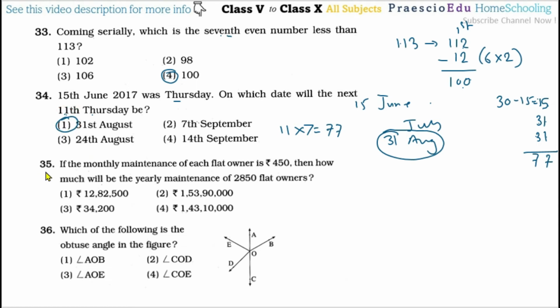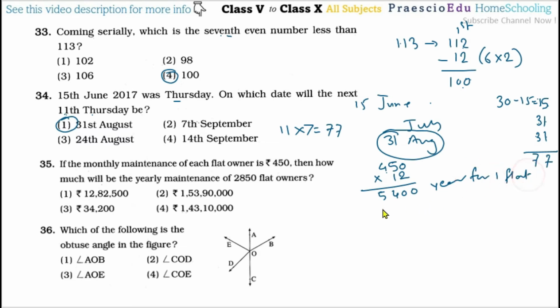Then question number 35. If the monthly maintenance of each flat owner is 450 rupees, then how much will be the yearly maintenance for 2850 flat owners? So this is monthly. First of all we have to multiply by 12, then it becomes yearly. After this multiplication you will get 5400. So this is the yearly amount for one flat.